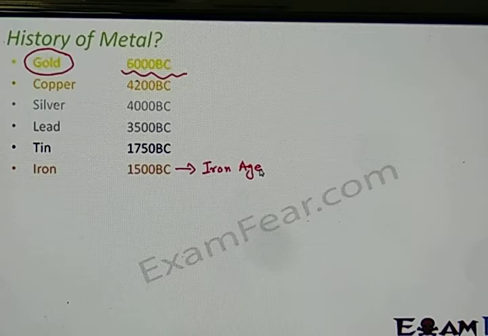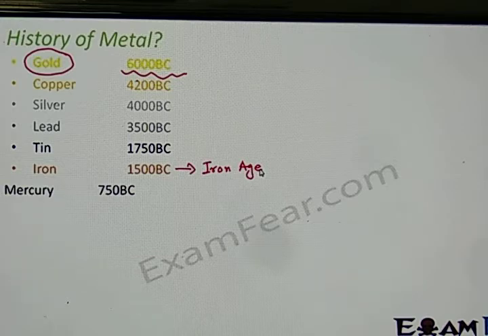But at the same time, iron was a very tough metal which could be used for construction and many other things. Even today, you can see that bridges and so on are made of iron. So the discovery of iron was a turning point, because this metal helped mankind in a number of ways. This period was termed the Iron Age.